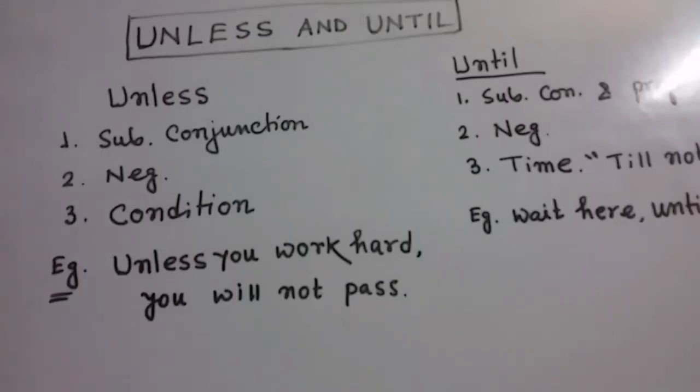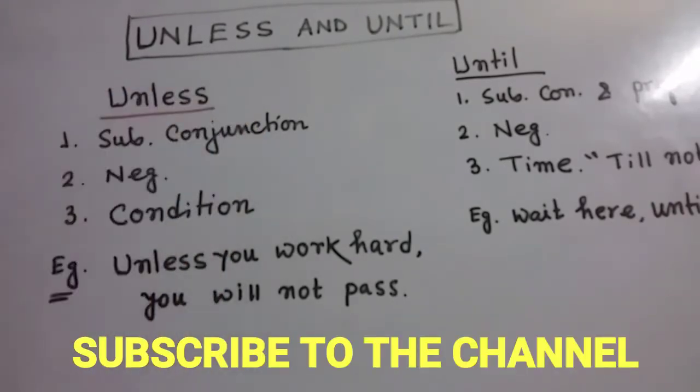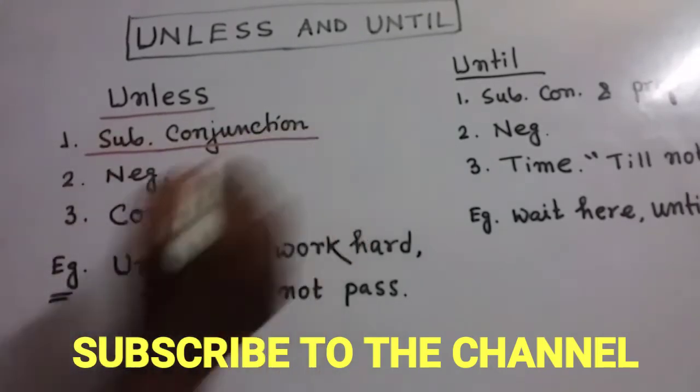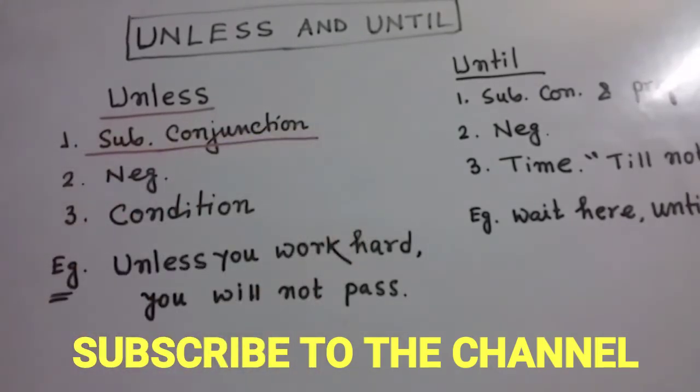My dear friends, today on this podcast we are going to discuss the usage of unless and until in English sentences. My dear friends, first of all, think about this term. Actually, if we think about the part of speech of this term, it is always a subordinating conjunction. It's a subordinating conjunction.